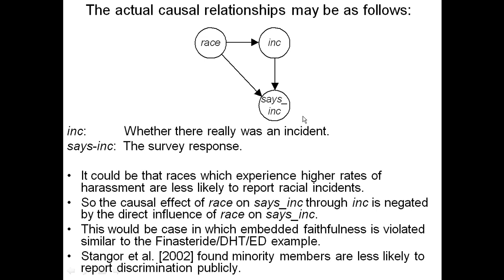And there is evidence that minority members are less likely to report discrimination publicly, and so they might also be less likely to report it in a survey. And we actually published these results because they were good results to show the caution you need to have when you use these data.